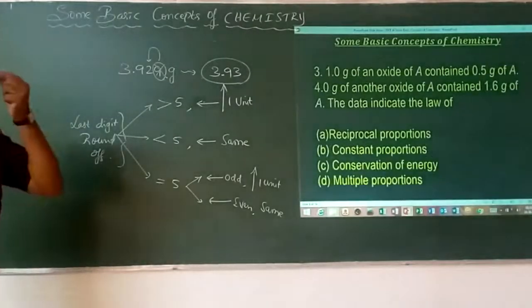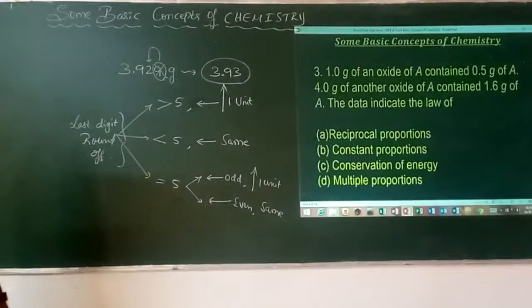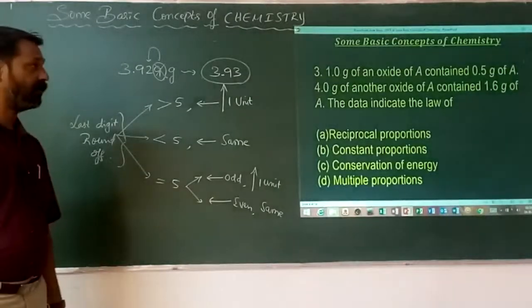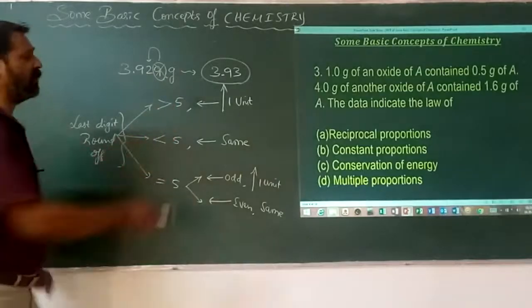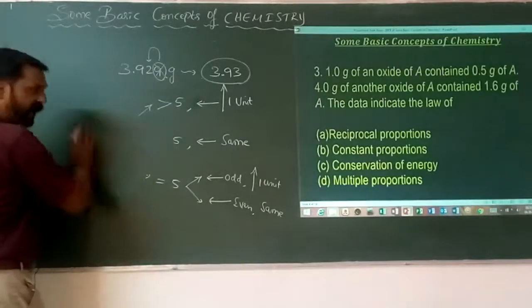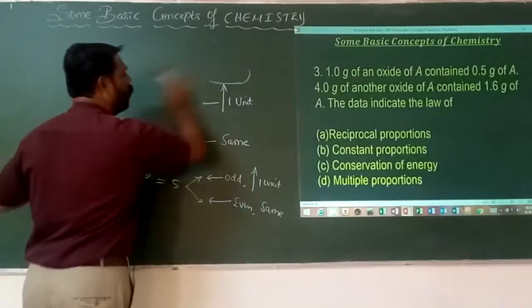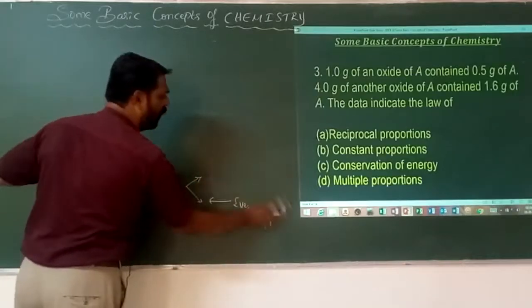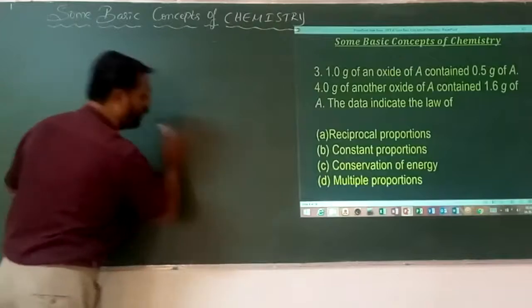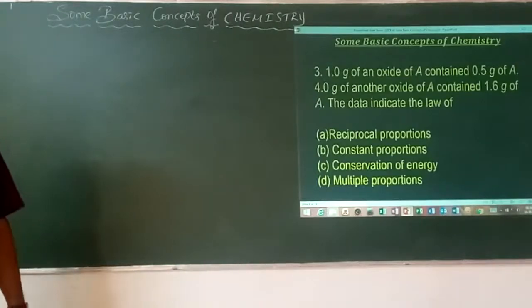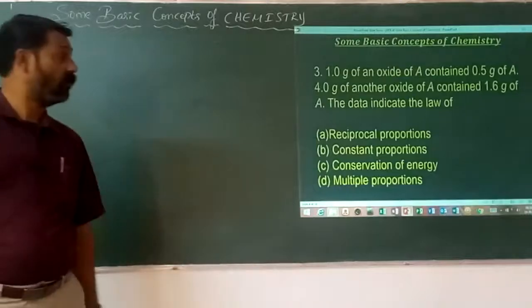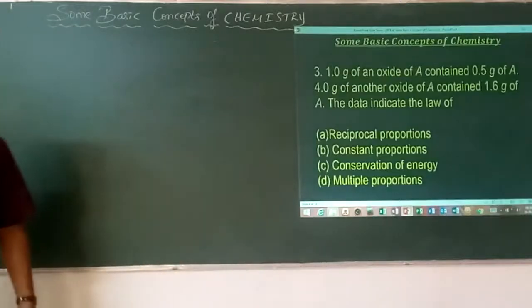Next: 1.0 grams of an oxide of A contained 0.5 grams of the element A. In the second case, 4 grams of another oxide of A contained 1.6 grams of the same element A. Then what law does that data illustrate? You have to answer that without working anything out.